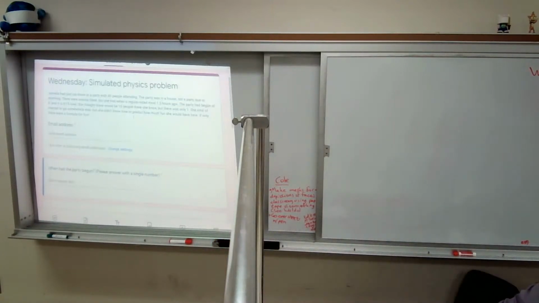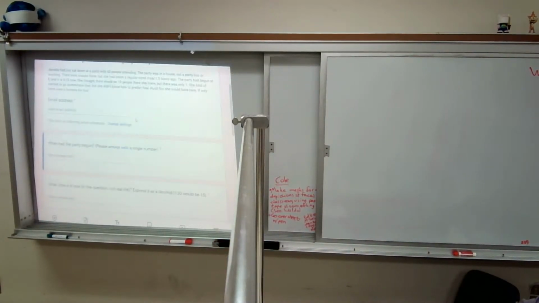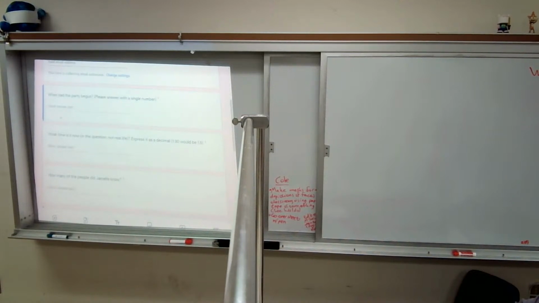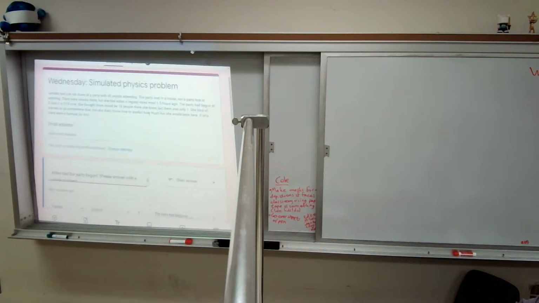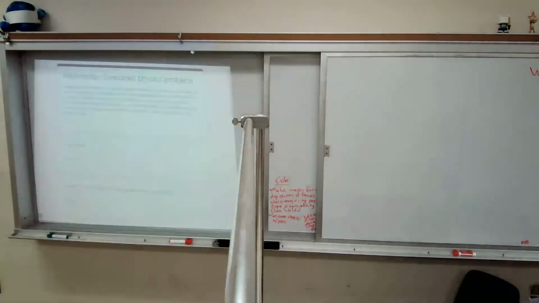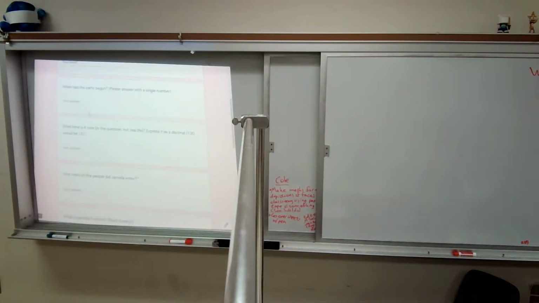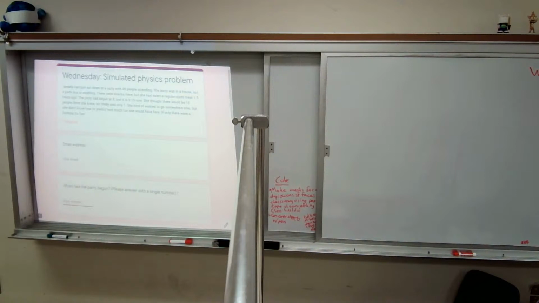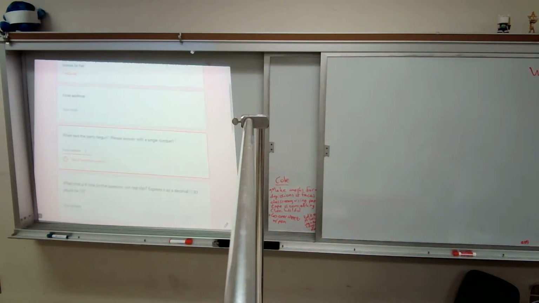Let's see here. When had the party begun? No, I'm editing it. Can I preview it? Yeah. All right. When had the party begun? Please answer with a single number. What did it say? 8? The party had begun at 8. All right. So 8. What if I put 7? Is it going to tell me something weird?